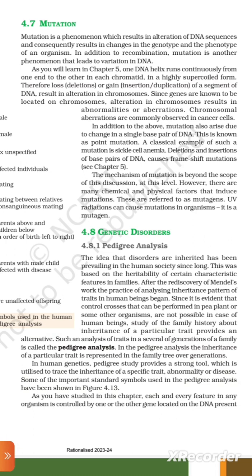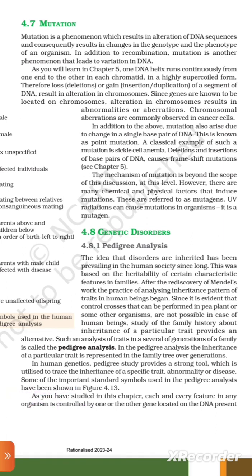Such an analysis of a trait in several generations of a family is called pedigree analysis. In pedigree analysis, the inheritance of a particular trait is represented in the family tree over generations. In human genetics, pedigree study provides a strong tool which is utilized to trace the inheritance of a specific trait, abnormality or disease. Some of the important standard symbols used in pedigree analysis are shown in figure 4.13.